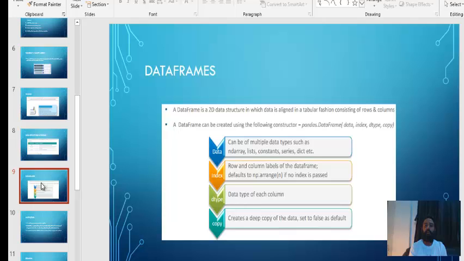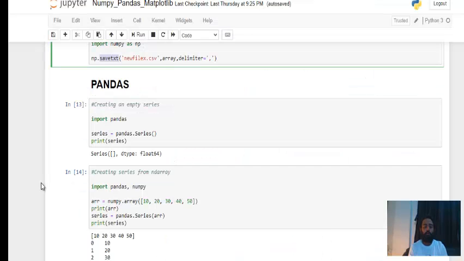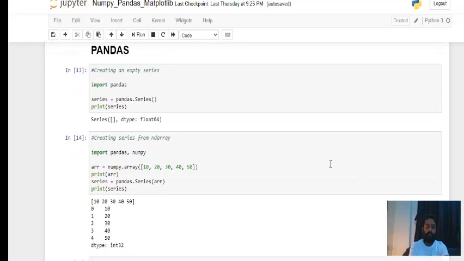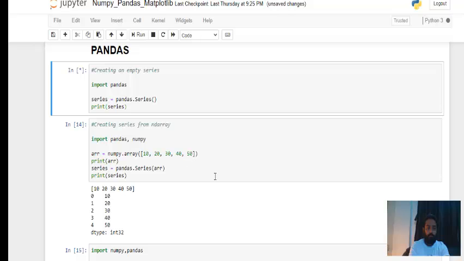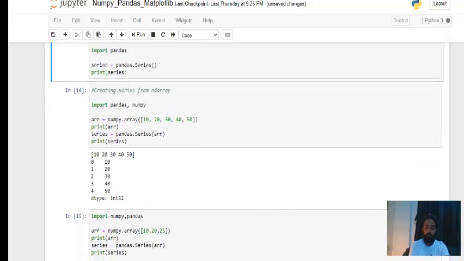And I've created a series. I'm trying to create a series here, using the Series function. The first one, nothing else is there. So let's see the second one. It created a series. Now let's see the second example.